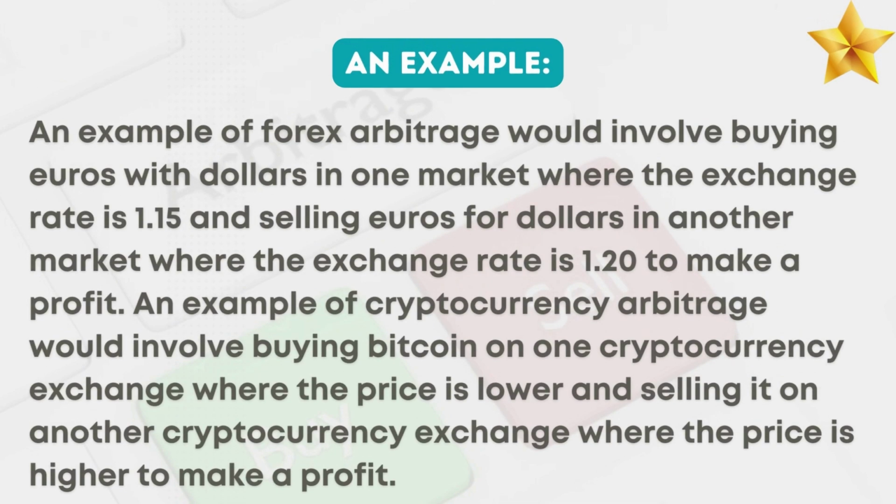An example of forex arbitrage would involve buying euros with dollars in one market where the exchange rate is 1.15 and selling euros for dollars in another market where the exchange rate is 1.20 to make a profit. An example of cryptocurrency arbitrage would involve buying Bitcoin on one exchange where the price is lower and selling it on another exchange where the price is higher to make a profit.